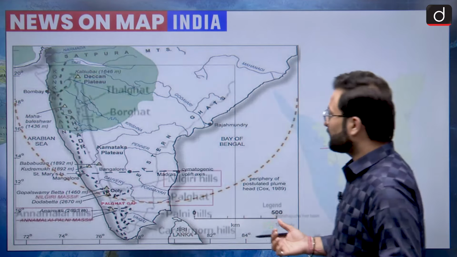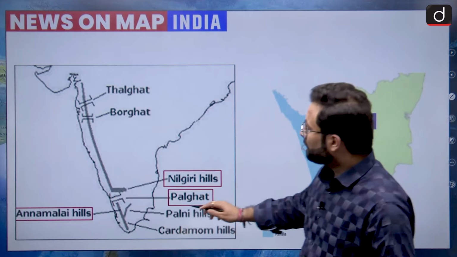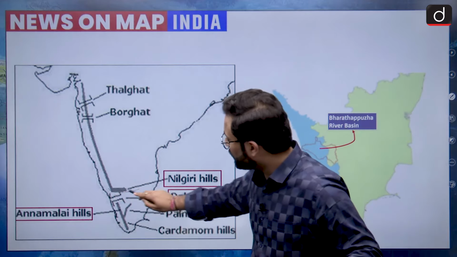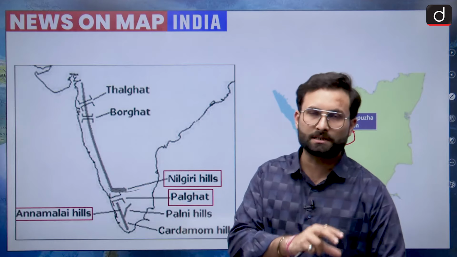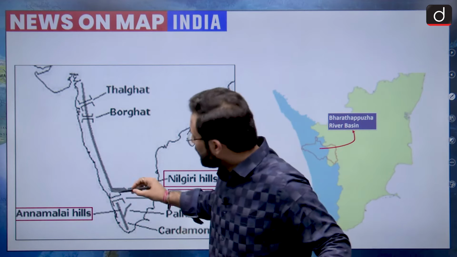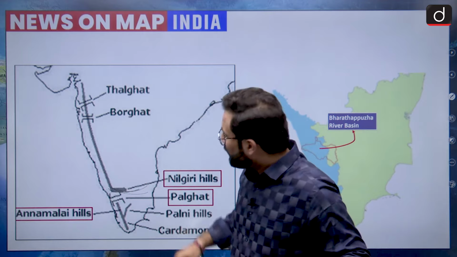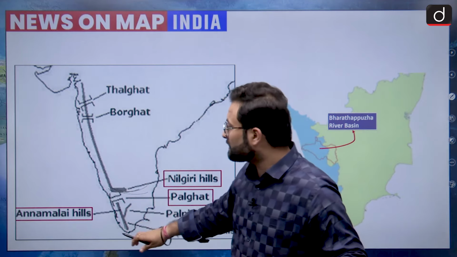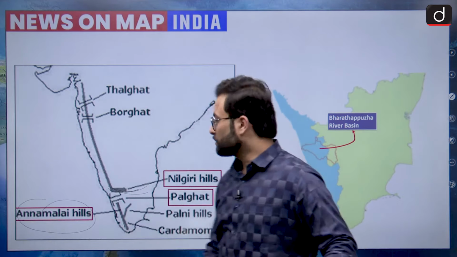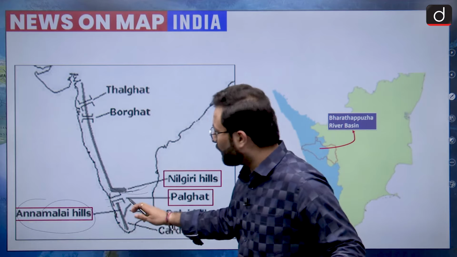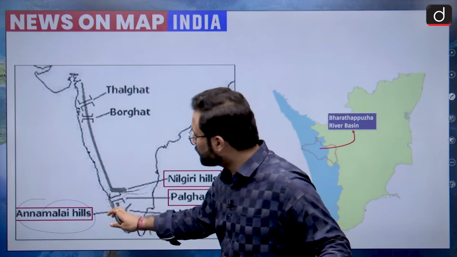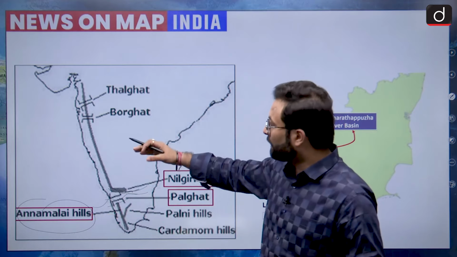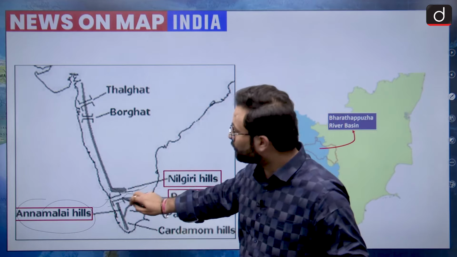In the next picture it will be more clear. Here you can see we have Nilgiri here. Nilgiri is the mountain range which basically connects your Eastern Ghats to the Western Ghats. So this is how it will run. And then the southern range is the Annamalai hills. In between these two ranges we have this Palghat, and it is said that this Bharatapuzha river is basically flowing between these two hills and through the Palghat.